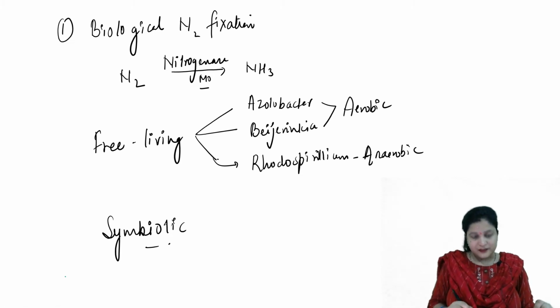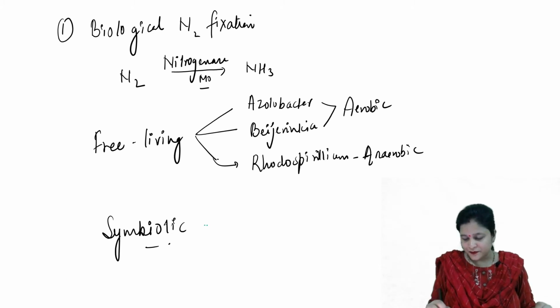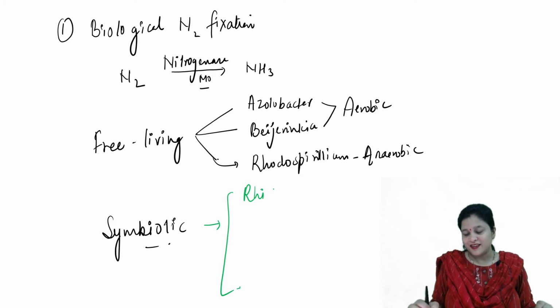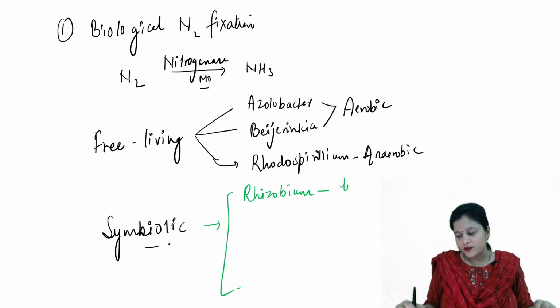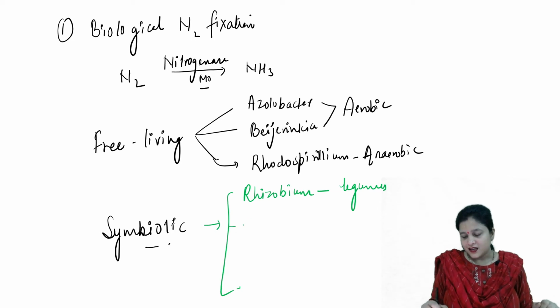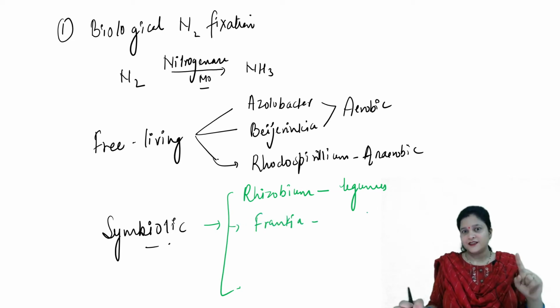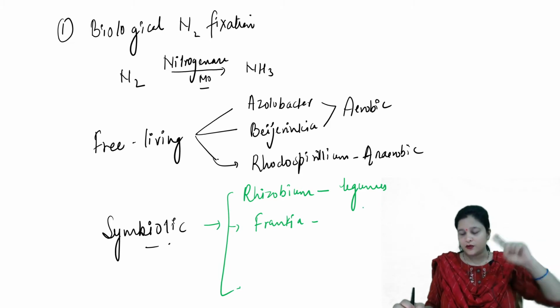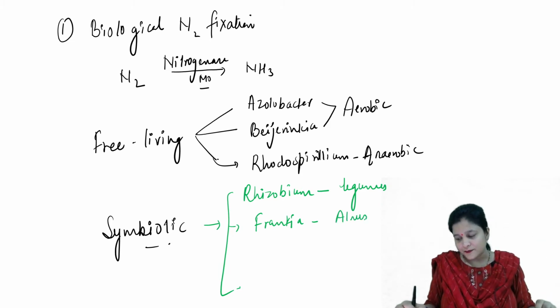Some examples of symbiotic ones. Rhizobium. Again, remember, rhizo means roots. So Rhizobium lives in the roots of legumes, leguminous plants, that is pulses, for example, pea. Frankia lives in the roots of non-leguminous plants such as Alnus.